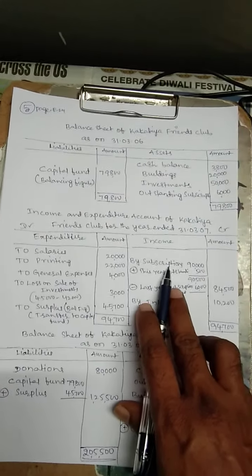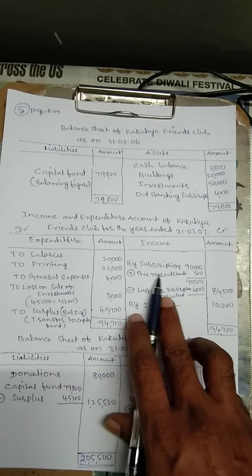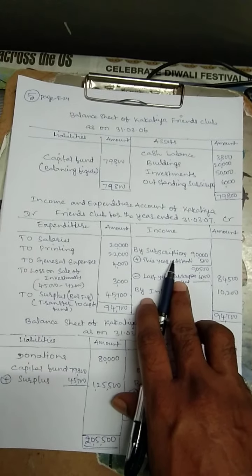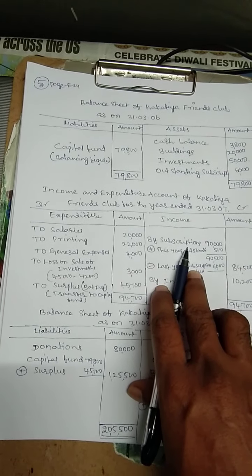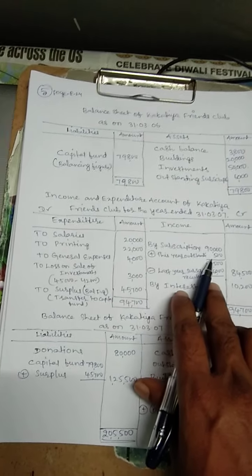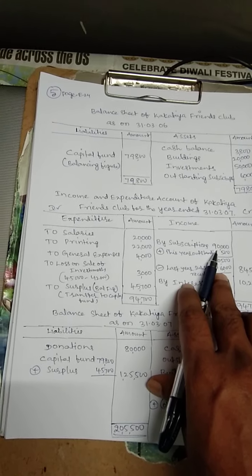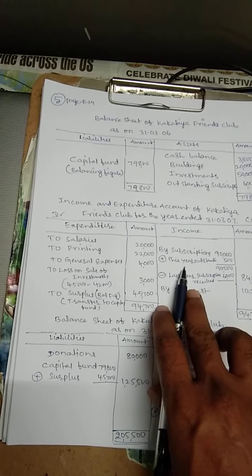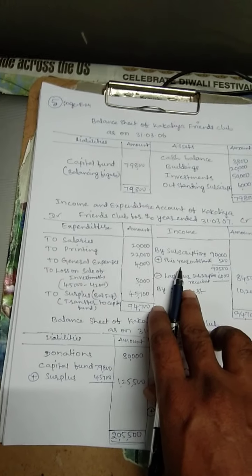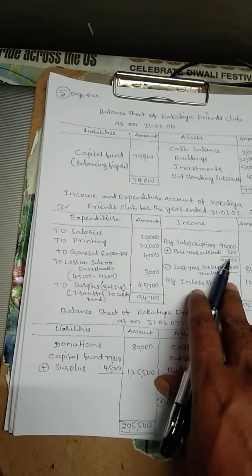Then income side, by subscriptions, this amount we find in the receipts column of the receipts and payments account. Subscriptions we have received 90,000. Still in the additional information, the amount we should receive in the future is 500.